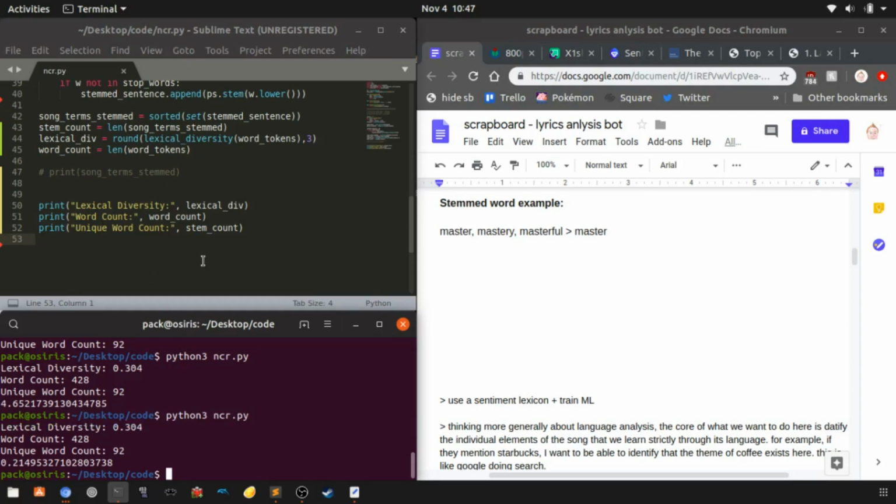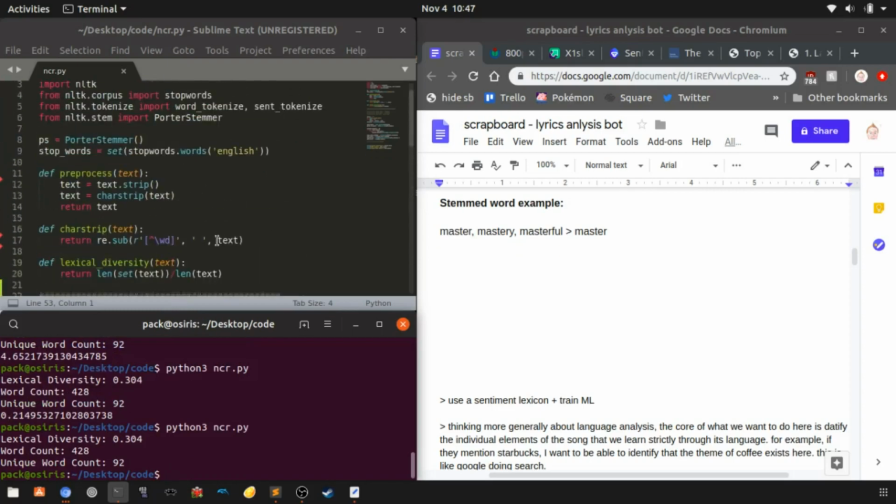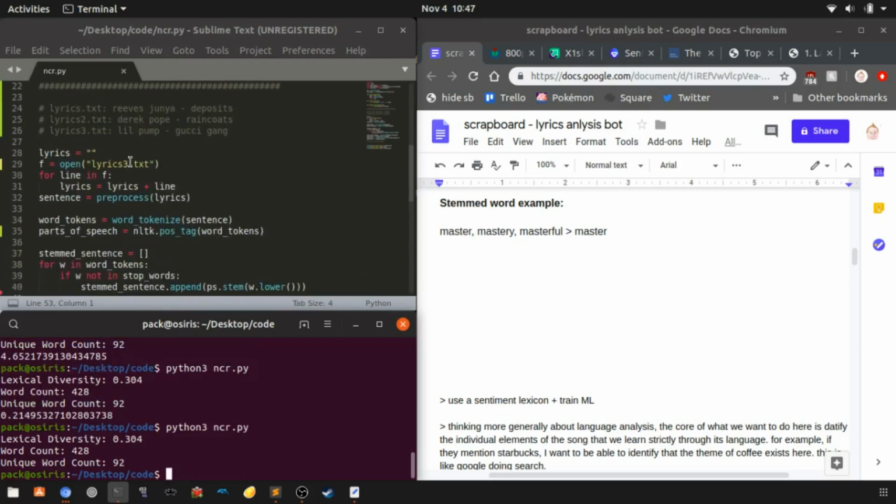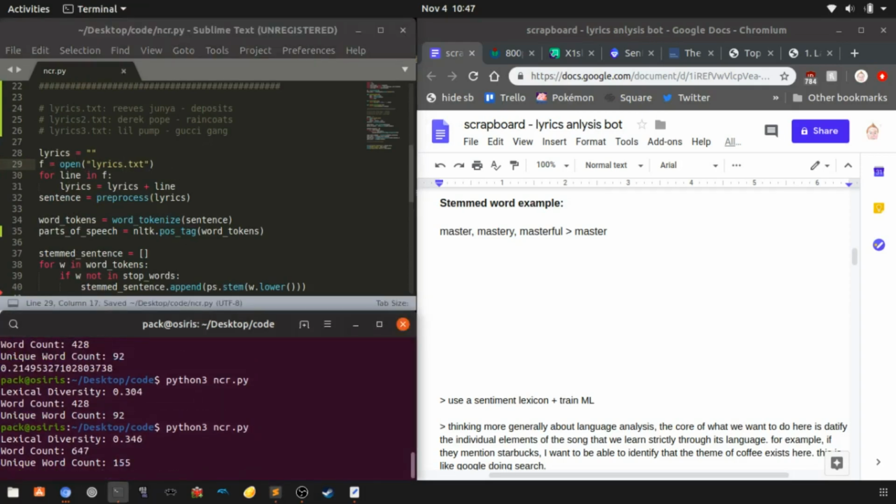So just to give you a comparison, let's go ahead and fix this output. Let's look at a different song. Right now this is Gucci Gang by Lil Pump. Let's look at Reeves Jr. Deposits. Okay, so you can see here this song has a higher lexical diversity. So what's the takeaway from that?